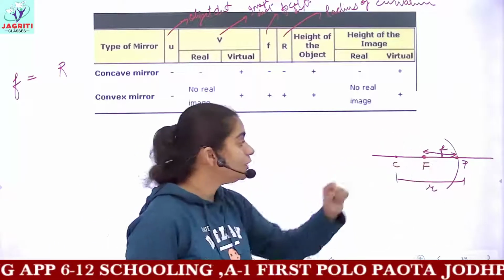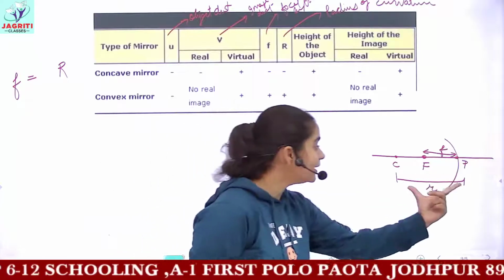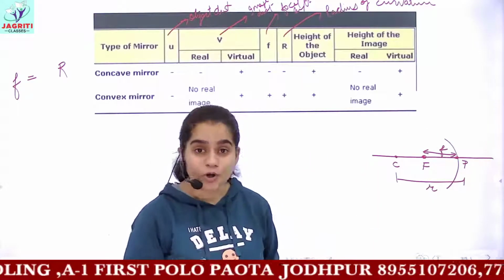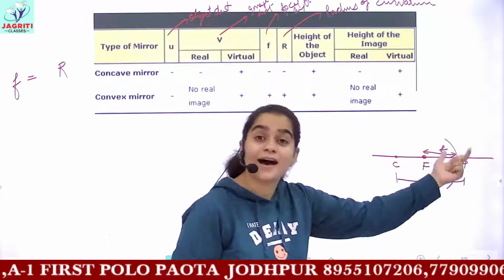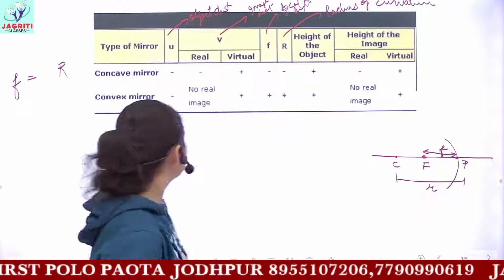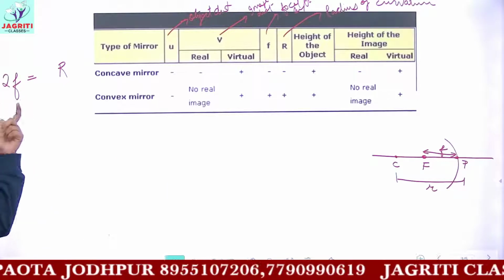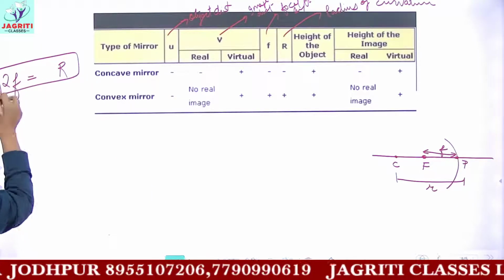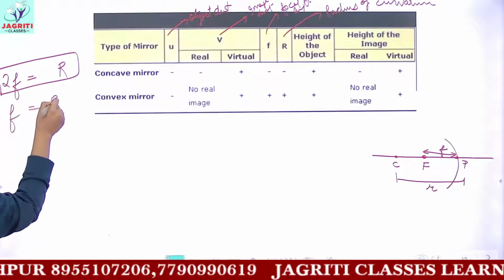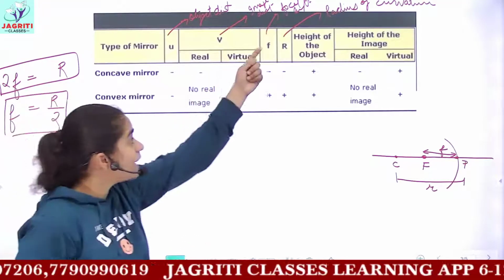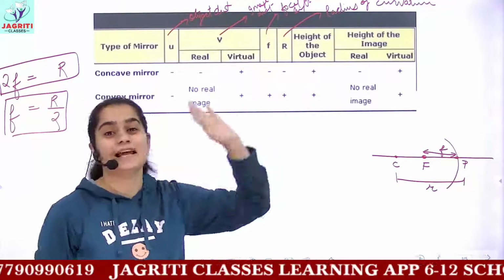Now you can easily see that the radius is double the focal length, or in other words, the focal length is half of the radius. If I double the focal length, I get the value of the radius, or you can say focal length is equal to half the radius. So the sign of focal length would be the same as the sign of the radius.